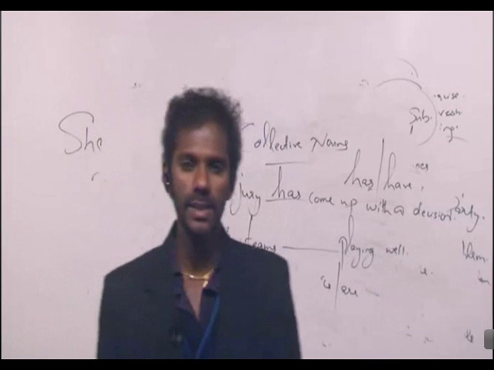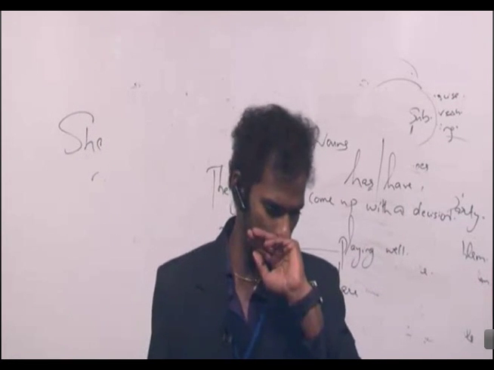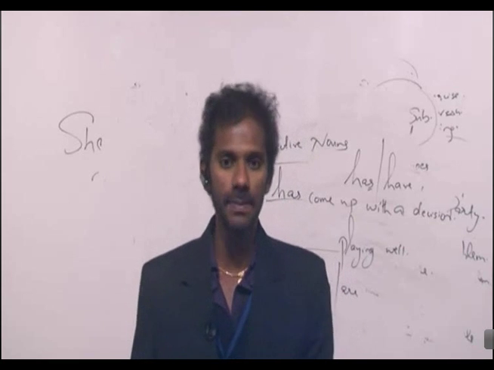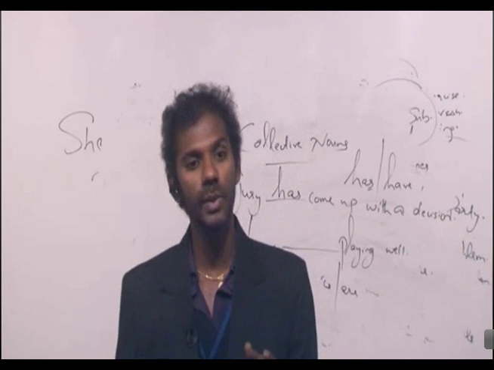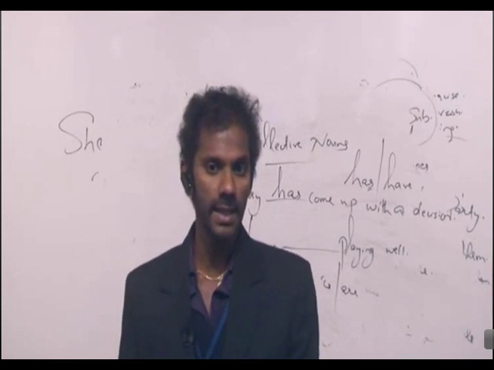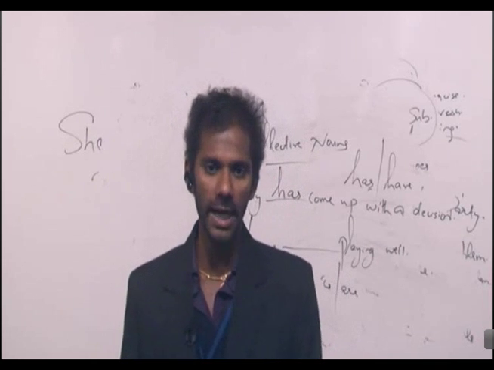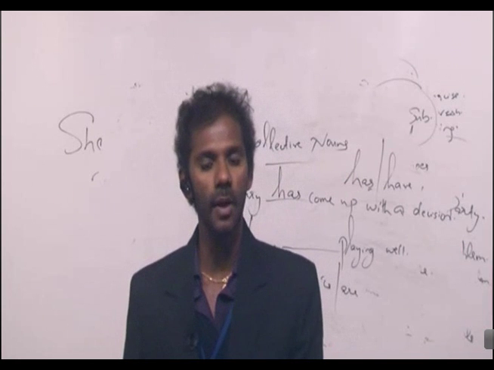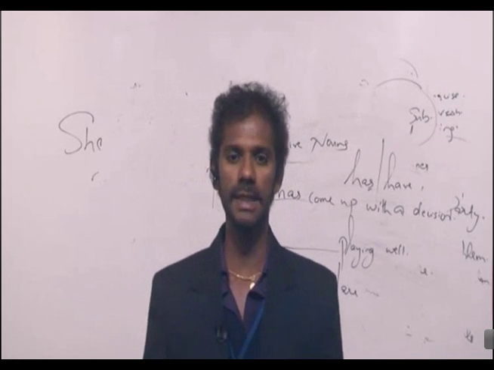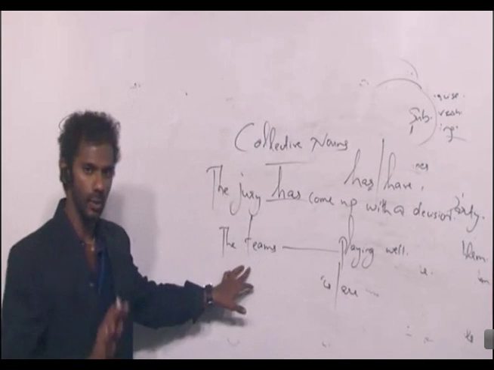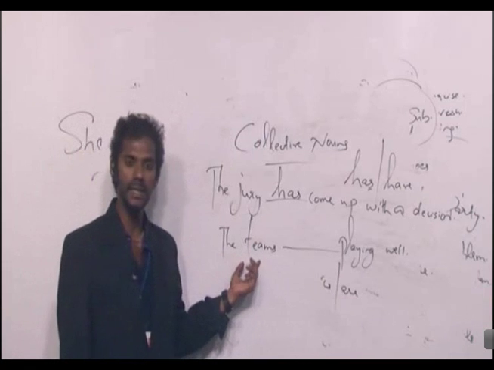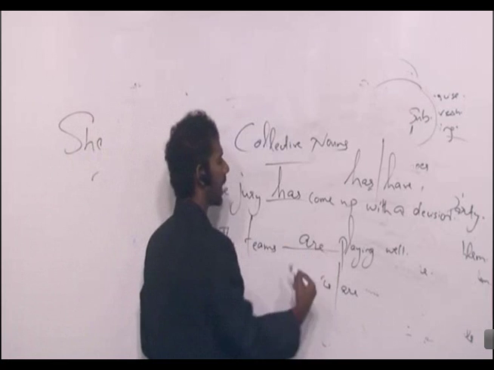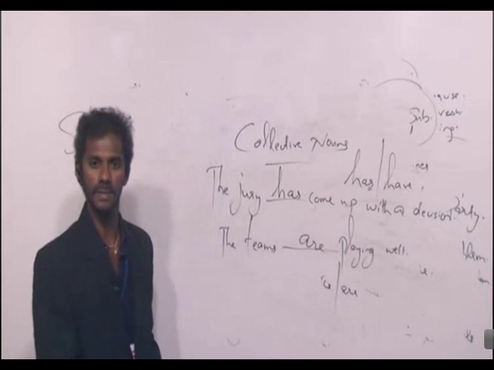As you know, team is a collective noun. But if I say teams, the collective noun is used in the plural form. I said collective nouns are taken as singular. But if a collective noun is used in the plural form, then the verb also must be plural. Clear? So team is a collective noun, that's okay. But teams is a collective noun used in the plural form. So verb also must be plural. The teams are playing well.